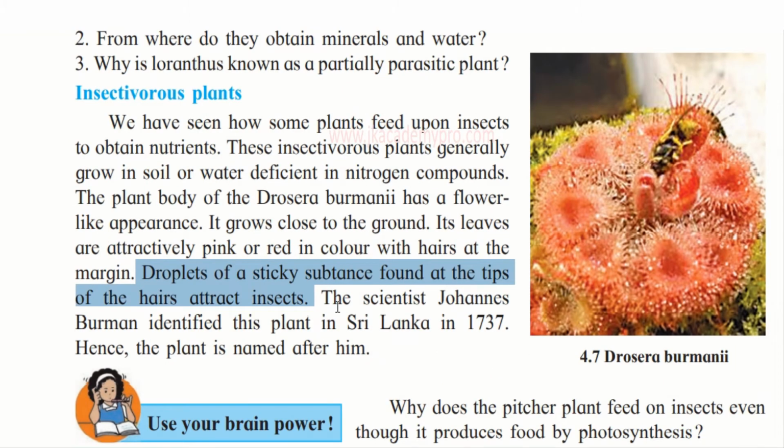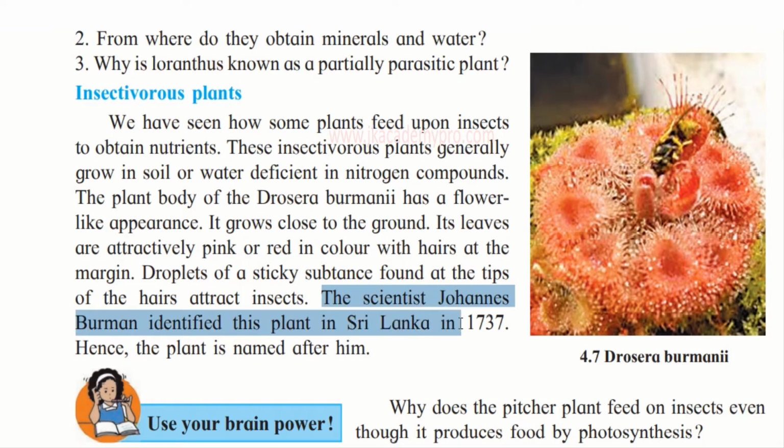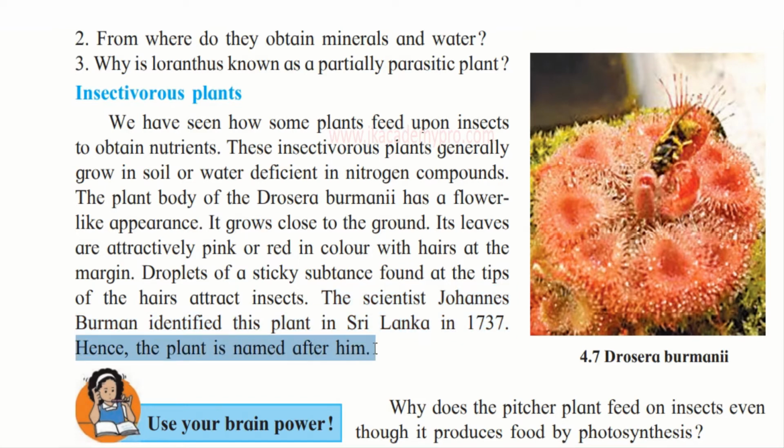And what happens is these plants will take the insects in. They will suck the insects, and then that becomes the food for the plants, and that's how they are able to take the nitrogen from these insects. The scientist Johannes Burman identified the plant in Sri Lanka in 1737, and hence the plant is named after him as Drosera burmanni. Okay, so this is the picture.